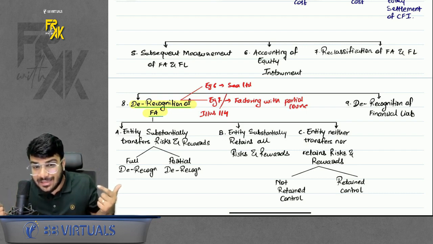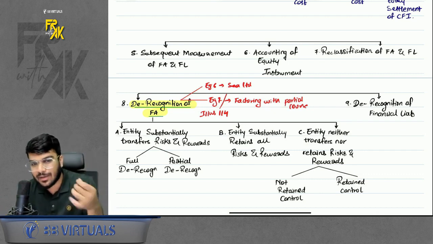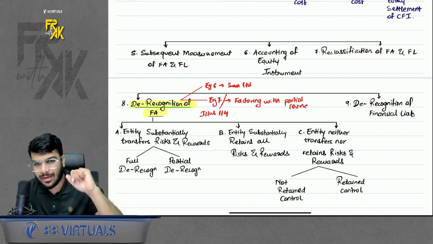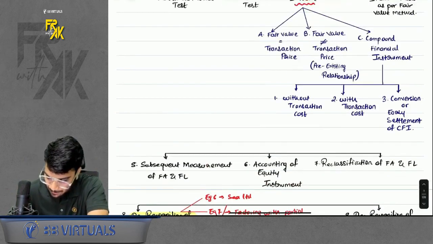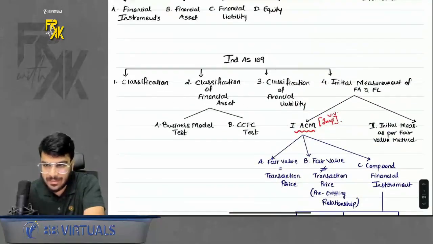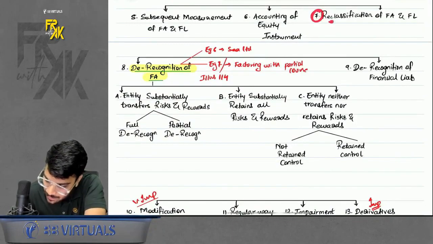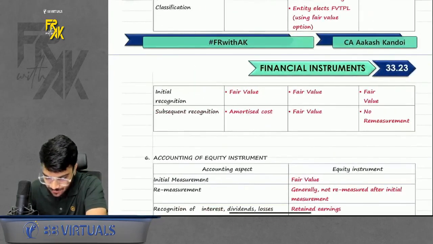Let's continue the revision. I'm continuing the revision in 3, 2, 1 and go. First of all, in the previous lecture we had revised till this part, accounting of equity instrument. We had revised till the basic measurement and everything. From this revision lecture I'm starting with the 7th point, reclassification of financial asset and financial liability.